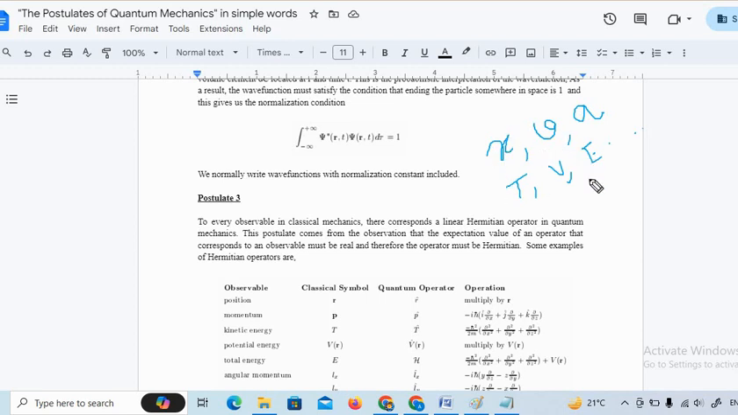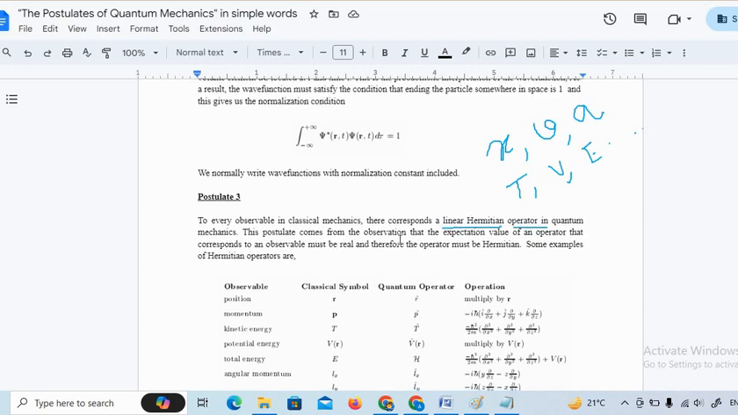Now in quantum mechanics, they will be represented by operators, and these operators are linear Hermitian operators. The Hermitian operators give the expectation values of the corresponding function. The Hermitian operators are real operators, so when you operate them over the wave function, this will give you a real numerical value.